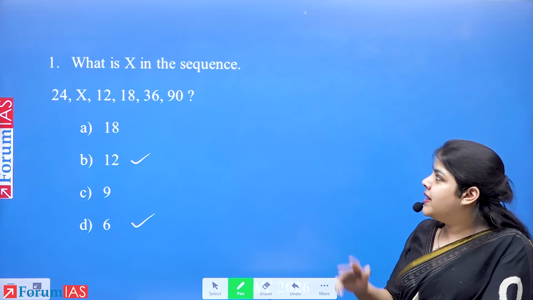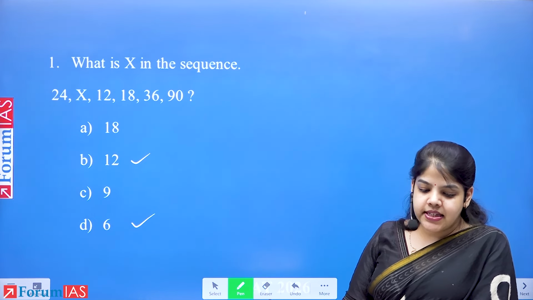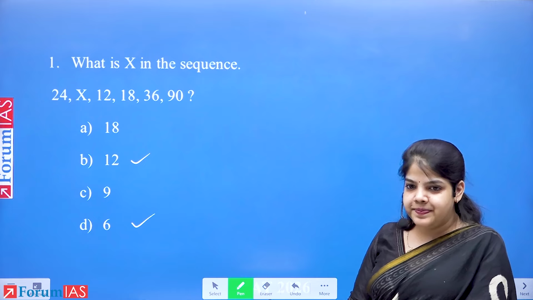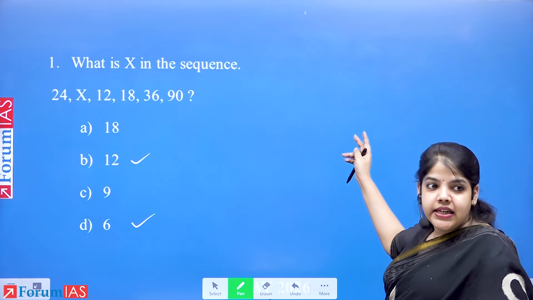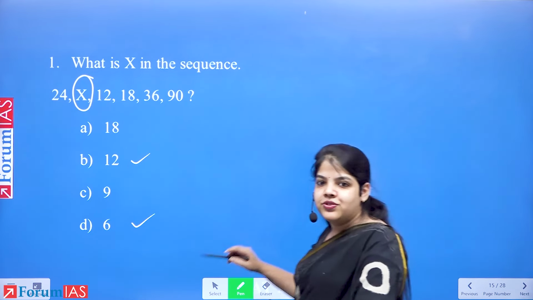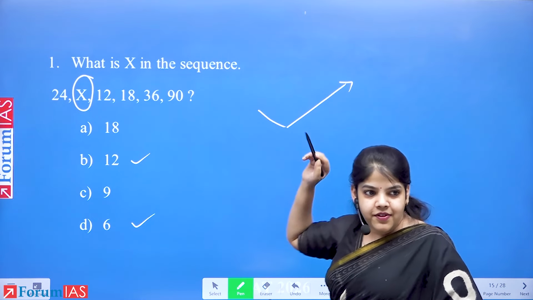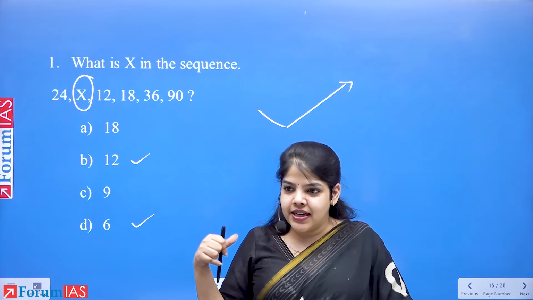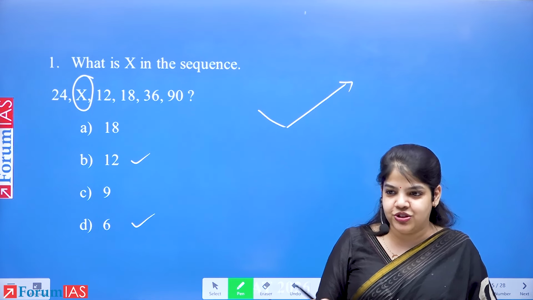So this is a very common kind of question that UPSC has been asking across papers. Even this year, there were 2 questions from the same series. Now 24, x, 12, 18, 36, 90. We have to find the digit x. When we look at this, do you see that the values were first decreasing and then they were increasing? They were first decreasing, then they suddenly started increasing. Yes? However, since it is a series, there is definitely some pattern. The problem is we don't know the pattern, but there is something.